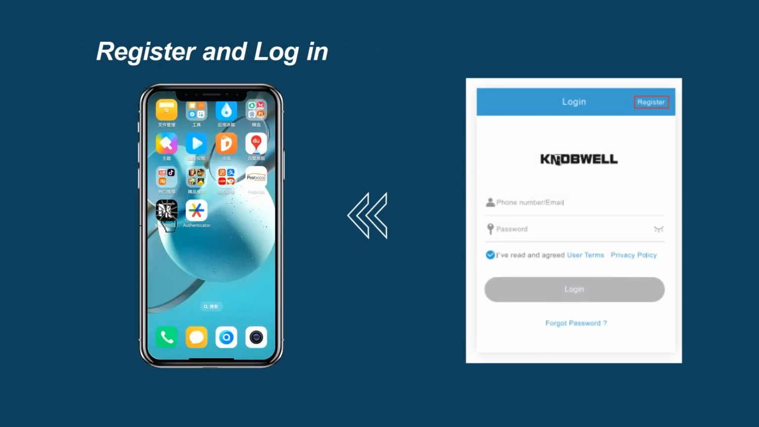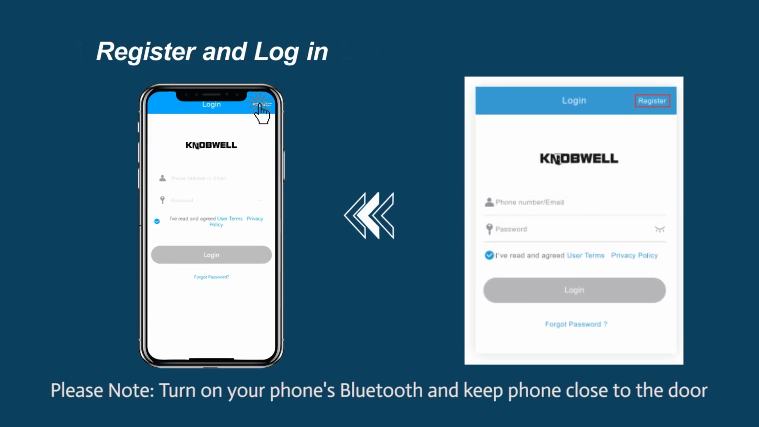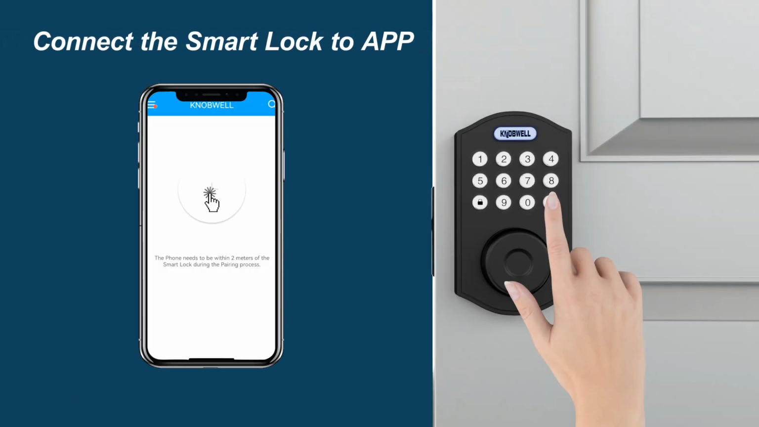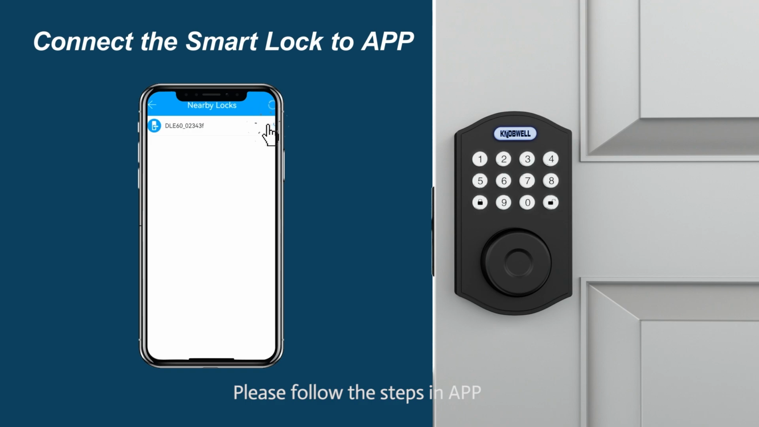Register and log in. Please note, turn on your phone's Bluetooth and keep phone close to the door lock in the next steps. Connect the Smart Lock 2 app. Please follow the steps in App.